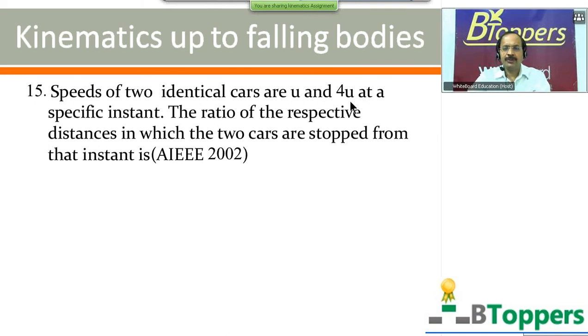Speeds of two identical cars are u and 4u at a specific instant. The ratio of the respective distances in which the two cars are stopped from that instant is. Four options are given, which are shown on the screen. Come on, try the question yourself. This question was given in the AIEEE entrance examination 2002.